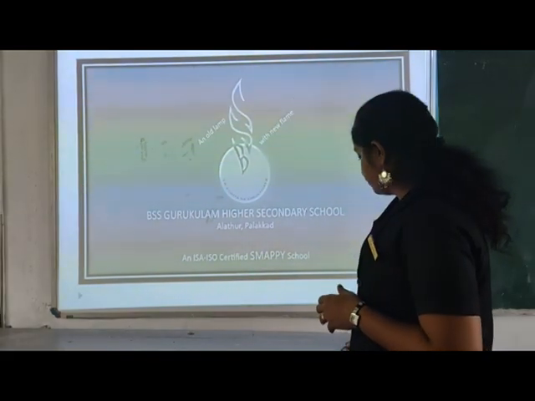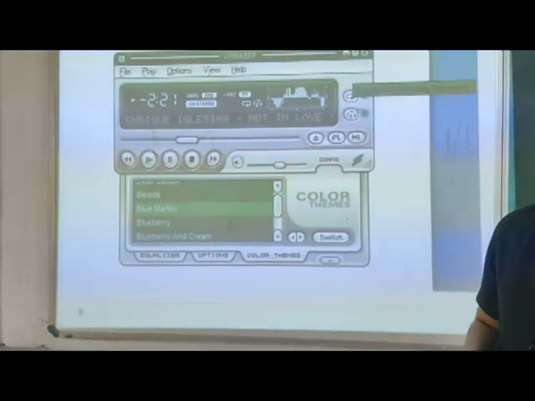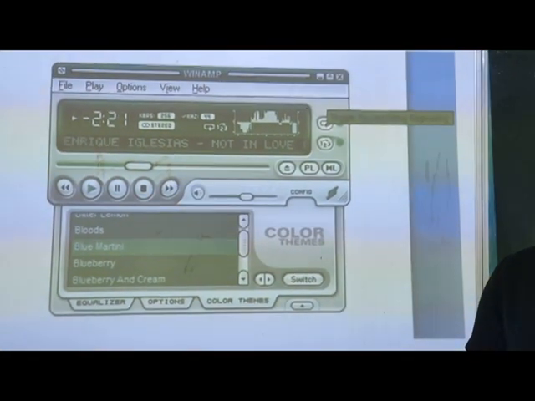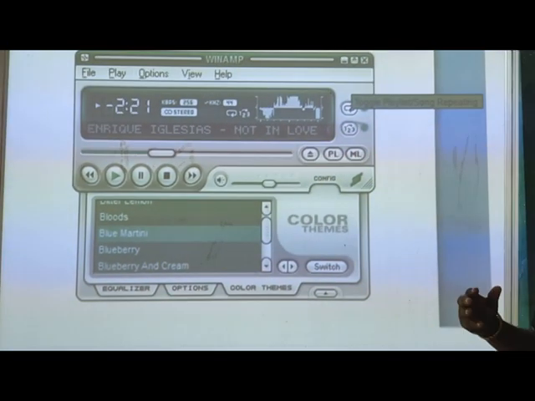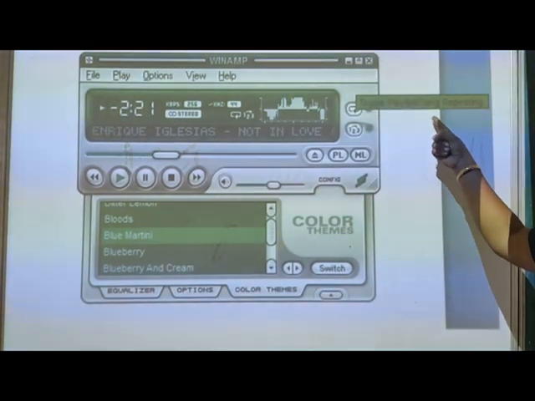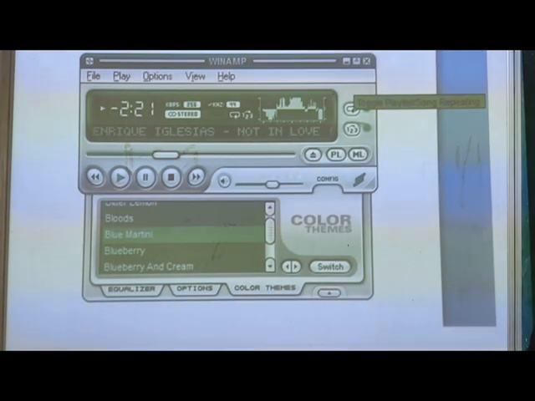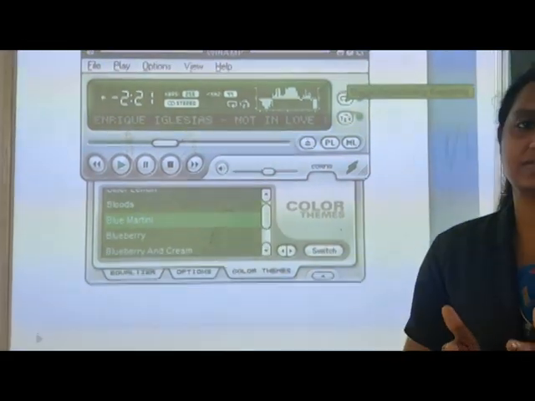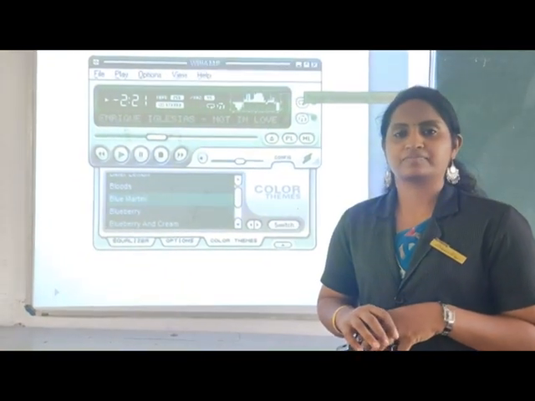So let's start with a real-life example. All of you have seen this player. What is that? It's a music player, Winamp. In this, if you need to repeat a song, you have an option. Clear? That is toggle playlist, repeating the particular playlist. If you have 4 or 5 songs and you need to repeat that particular section, you have that option, repeating the songs. Clear?